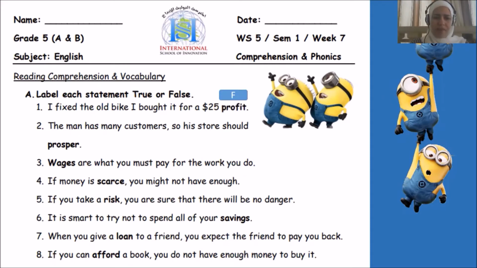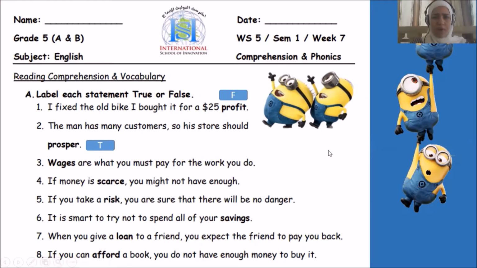2, the man has many customers, so his store should prosper. So imagine that you have a store and many customers are coming to your store. At the end of the month, for example, would you get more money or less money? Yes, for sure you will get more money. So the store will grow, that's right. Yes, so it will prosper. So it's true.